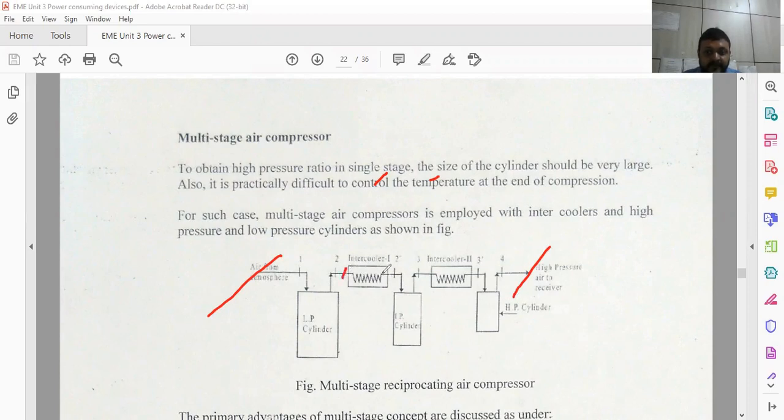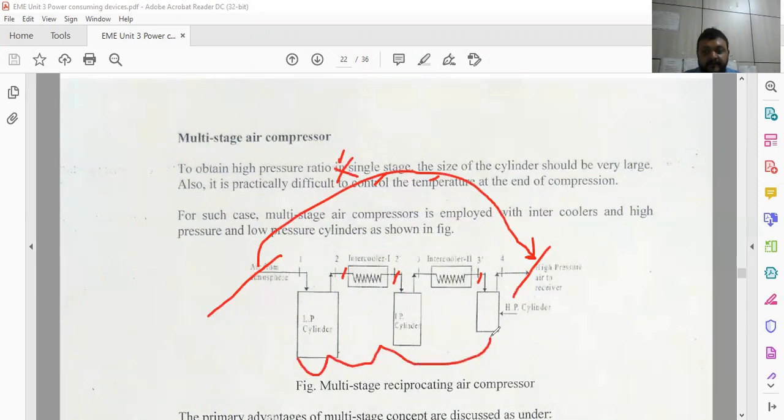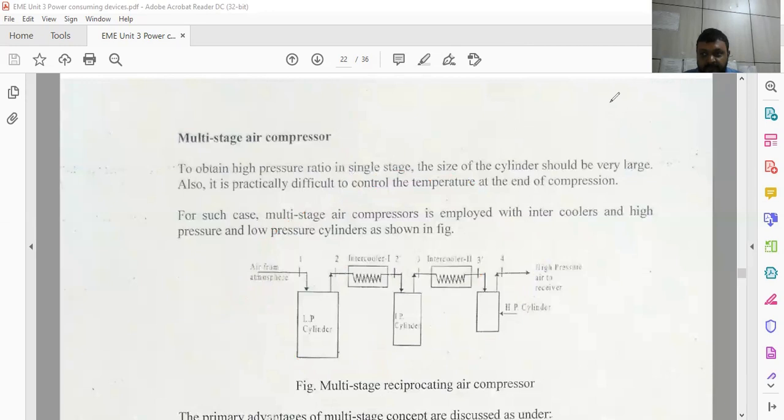So this is stage 1 output pressure, stage 2 output pressure, and stage 3 output pressure, and in subsequent stages we can achieve a good amount of high pressure from this to this. Directly it is not possible, but we are going to multi-stage. So this is called the multi-staging of the compressor.